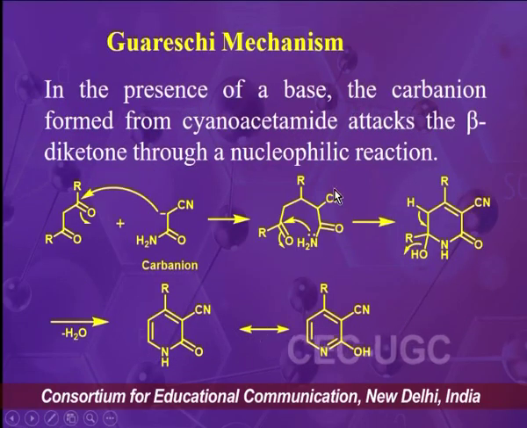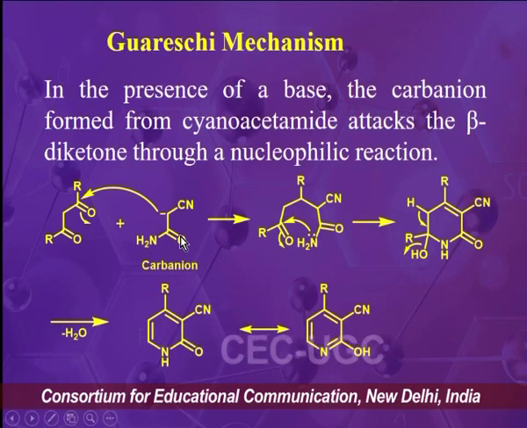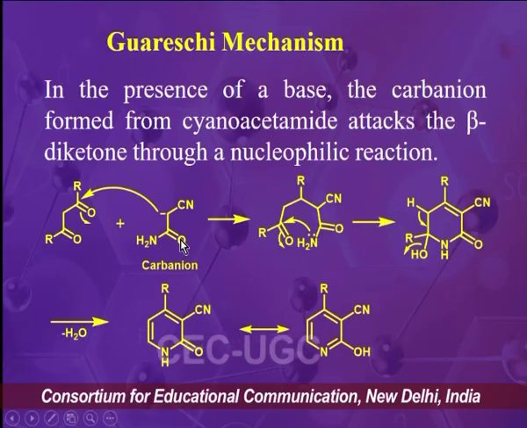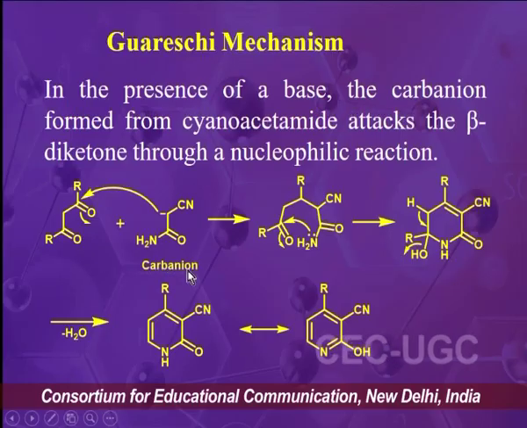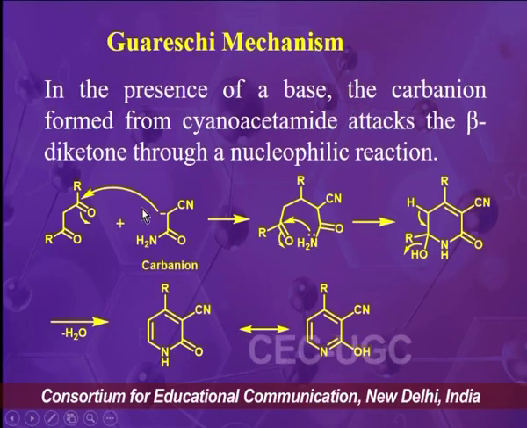The mechanism of this Guareschi synthesis can be understood like this. In the presence of base, since we are using potassium carbonate, there will be abstraction of an alpha hydrogen from the cyanoacetamide component, and there will be formation of a carbanion. This carbanion will attack the electrophilic carbon of the carbonyl group, and there will be a nucleophilic addition reaction.